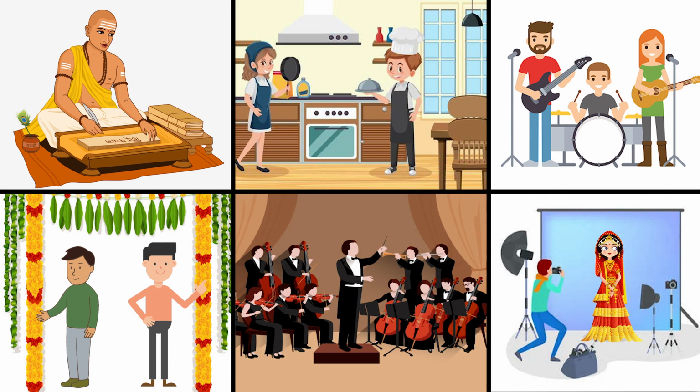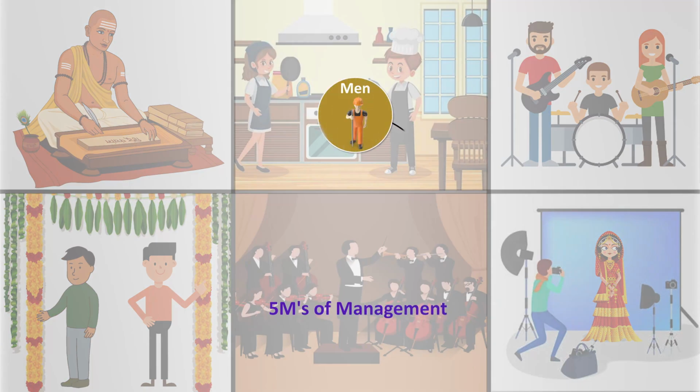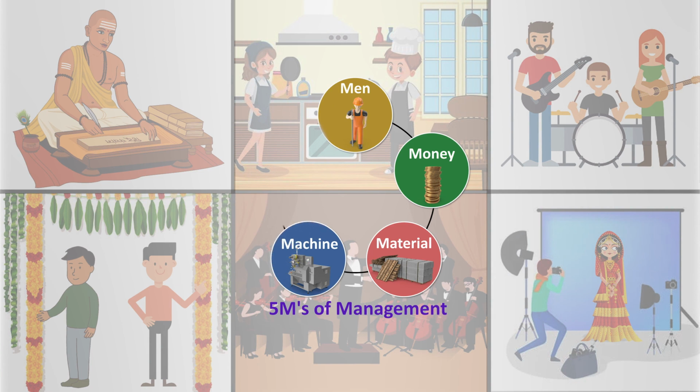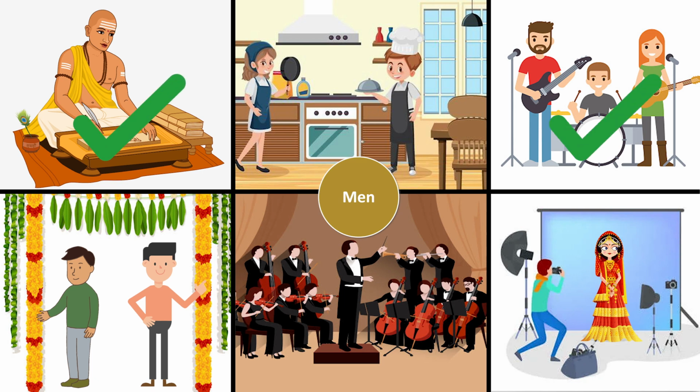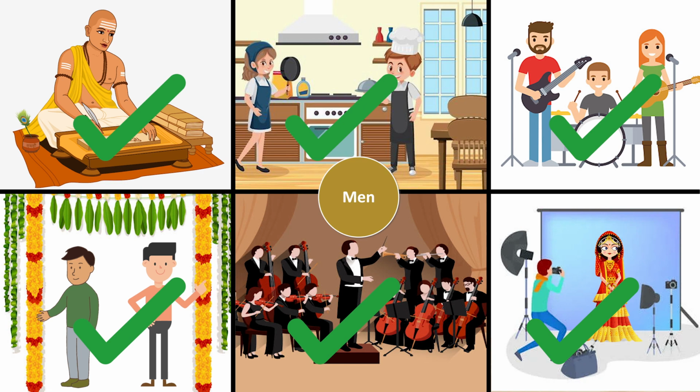Now resources can be categorized into 5 ways, right? Man, money, material, machine, and method. Similarly, in the marriage also, all these resources are identified and brought together at the marriage place. From men, we will require men for different works, like we need panditji, we need the band wala, we need the decoration wala, we need the food wala, right? So all sorts of things will be needed.